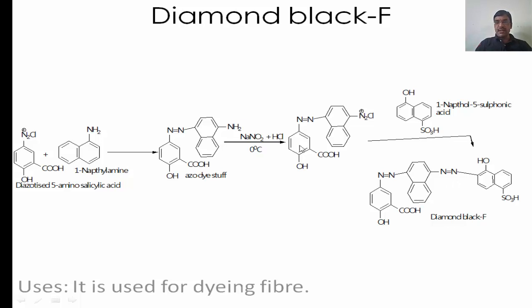In this diamond black F we are using two compounds. The first is 1-naphthylamine and the second one is 1-naphthol 5 sulfonic acid. It is used for dyeing the fibers.